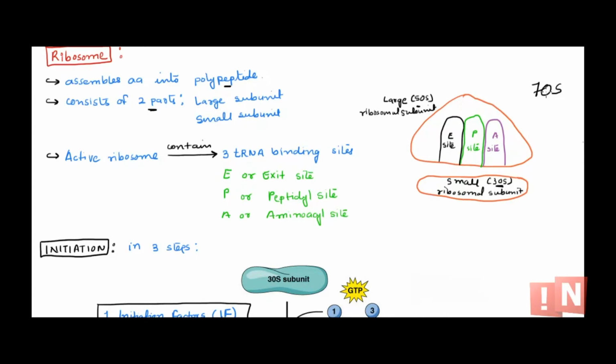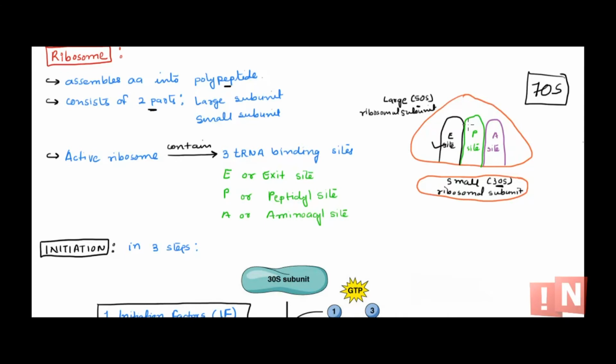So when this makes the 70S active ribosome, there are 3 tRNA binding sites present on this ribosome. I'm saying 3 tRNA sites because that's where tRNA will come and bind. So there is one site called the E site or the exit site. The term itself says exit, meaning that tRNA will be released from that.